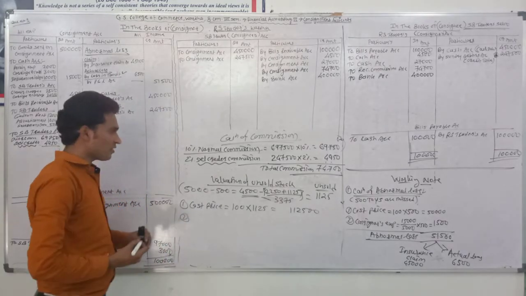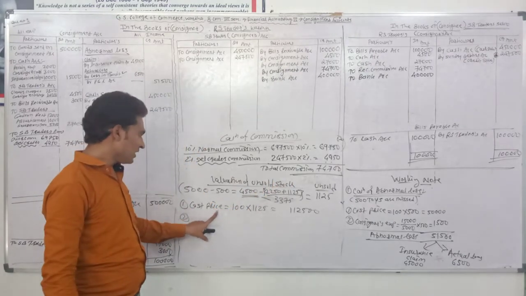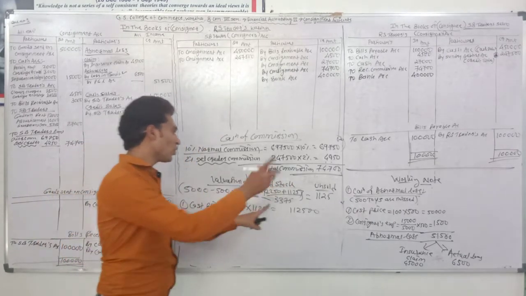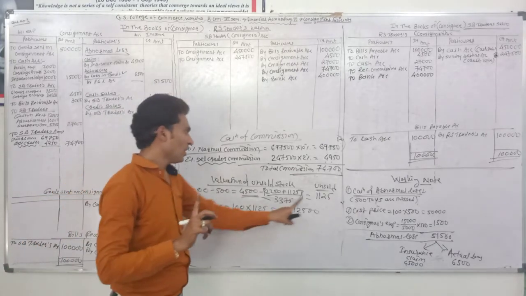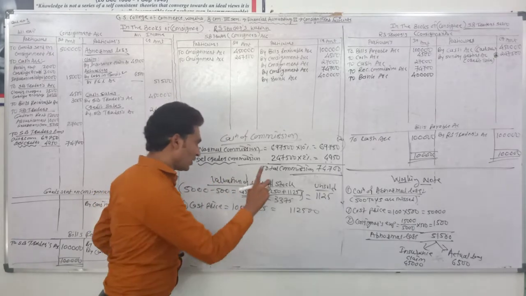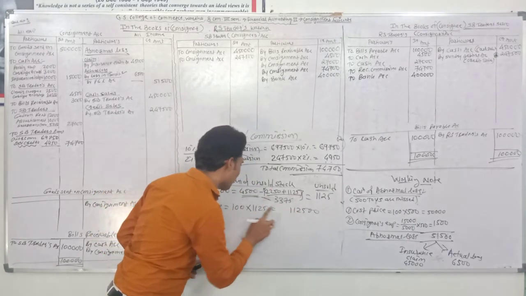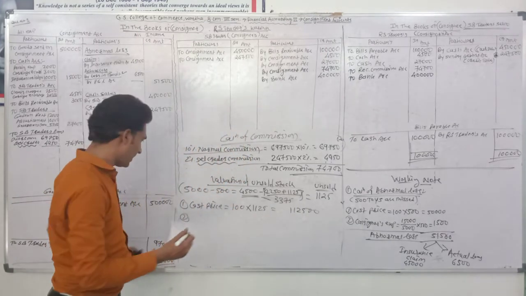Second point, when we are valuing the unsold stock, firstly we take the cost price of unsold goods. Cost price of each toy is 100 and we have 1,125 unsold toys. So the total cost price of 1,125 toys is ₹1,12,500.